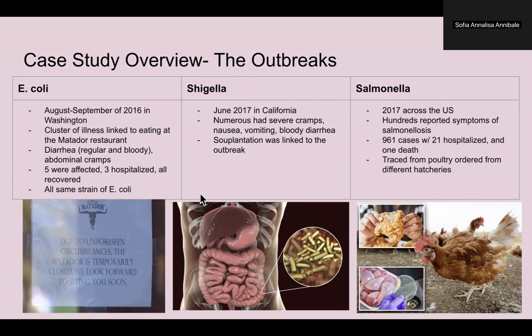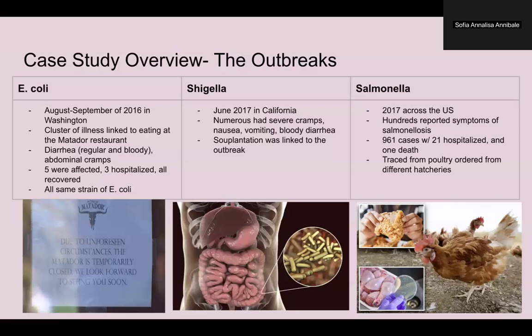Okay, next was Shigella. So this outbreak occurred during June in Ventura County, California, and Shigella is a genus of bacteria that causes severe diarrhea, often mixed with blood and mucus. So people in this area complained of severe abdominal cramps, nausea, vomiting, and bloody diarrhea, which led to lab testing confirming that Shigella was the pathogen.